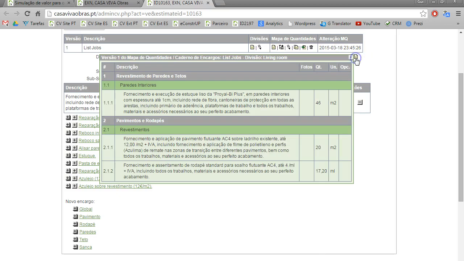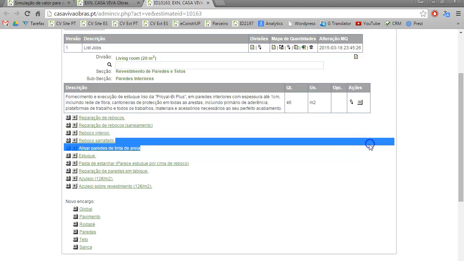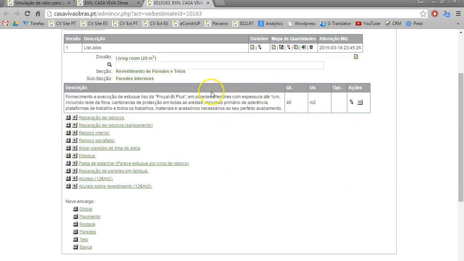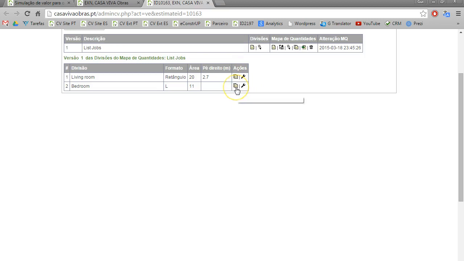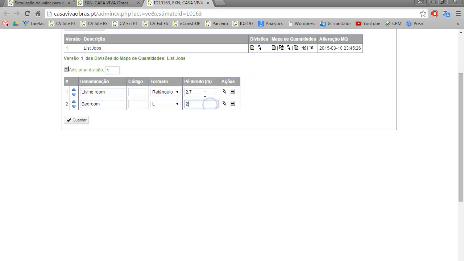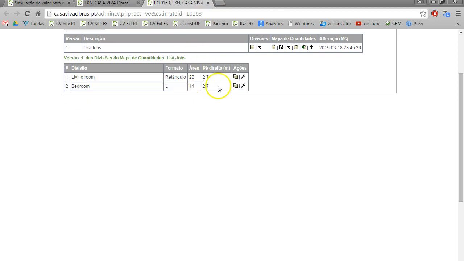But let's say we also want to do some jobs in the bedroom. But imagine the client tells us it's exactly the same things that you put on the living room. I forgot here to put the size of the height. It was 2.7. Okay, so let's say it's exactly the same.